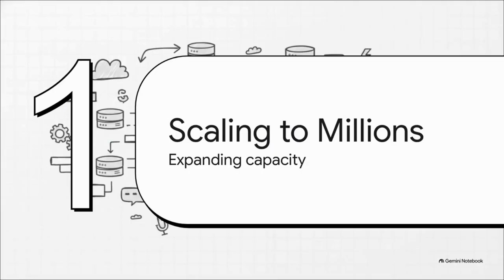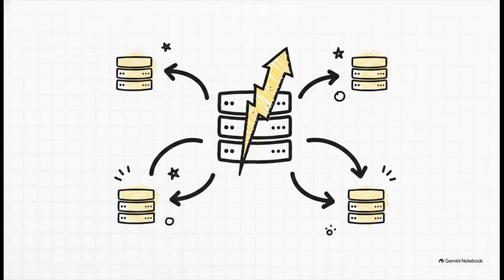Section 5, scaling to the millions. Scaling is honestly the true engineering art of handling wild, unpredictable spikes in traffic. Think about it. If some massive global event causes message volume to spike 500% in 10 seconds, our system has to dynamically scale horizontally. That means instantly spinning up brand new server instances and using load balancers to distribute that crazy traffic flawlessly so that no single piece of hardware gets overwhelmed and crashes.